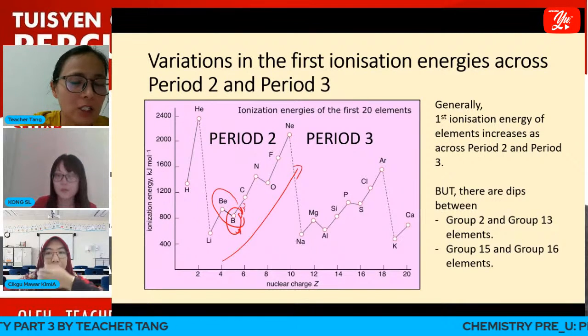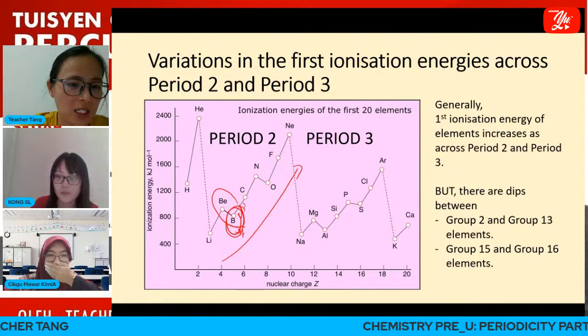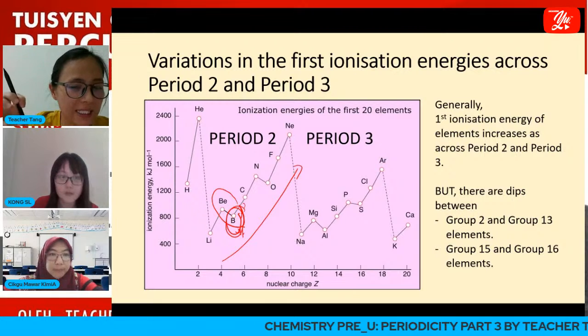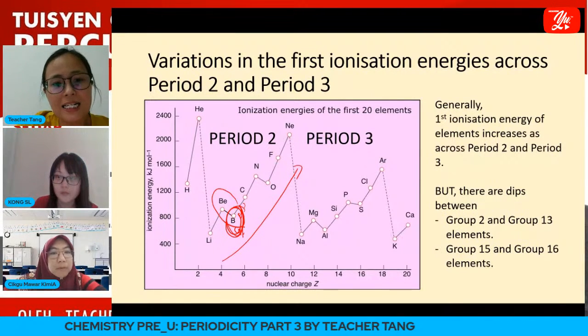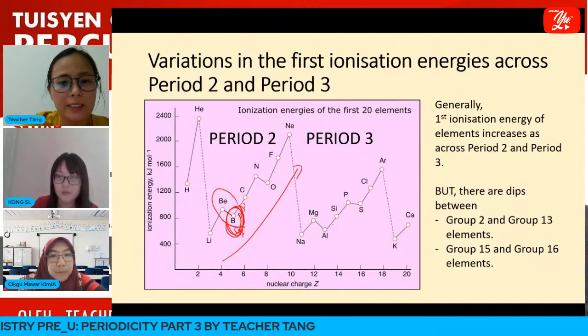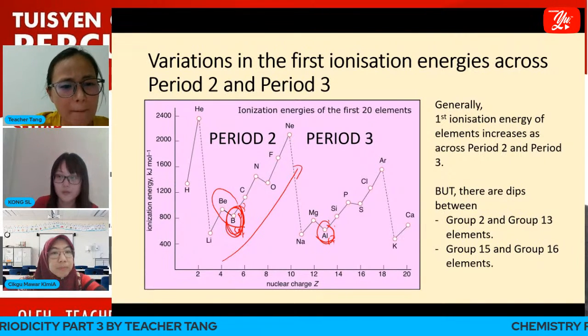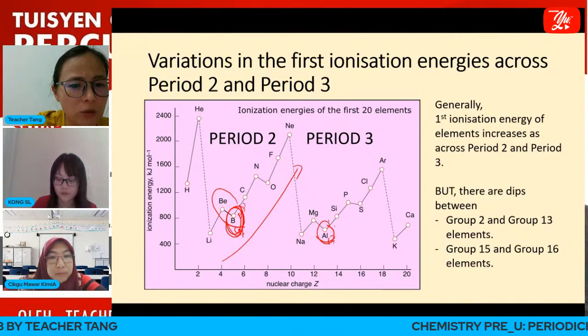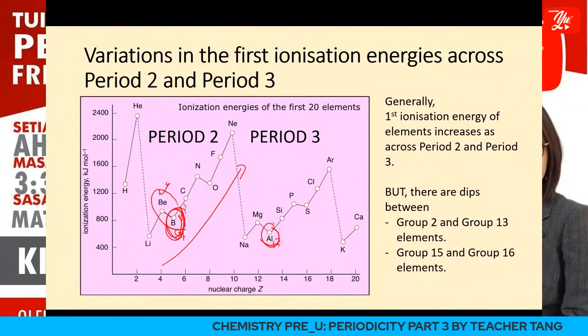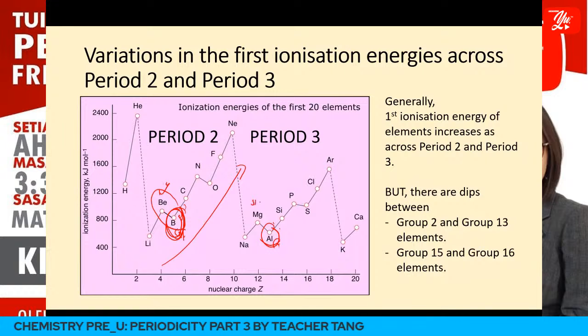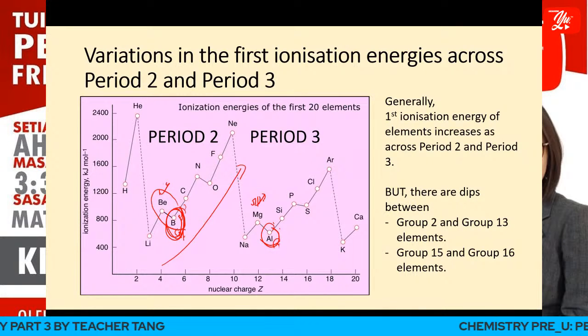So it should have a higher effective nuclear charge and smaller size, so the first ionization energy should be higher than beryllium, and likewise for aluminum. However, we can see that for period 2, beryllium has a higher first ionization energy than boron, and the same trend goes for period 3, where magnesium, a group 2 element, has a higher first ionization energy than aluminum. So why?